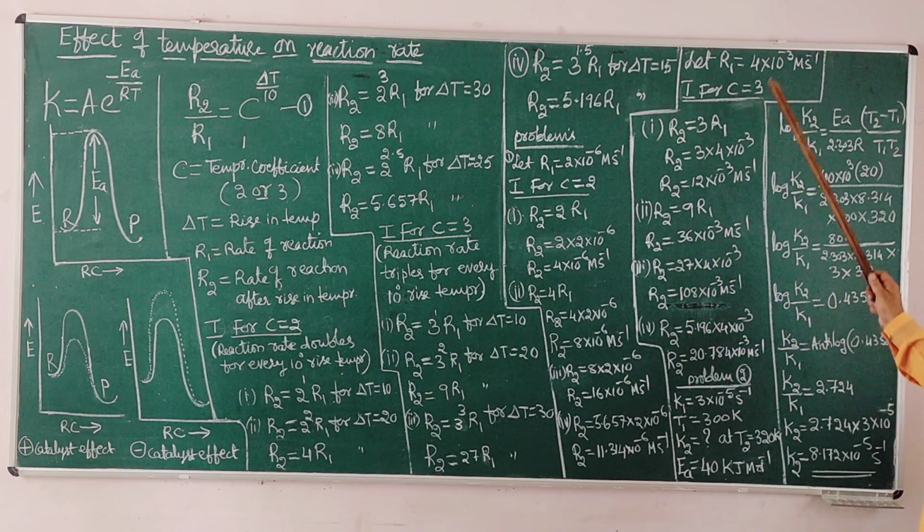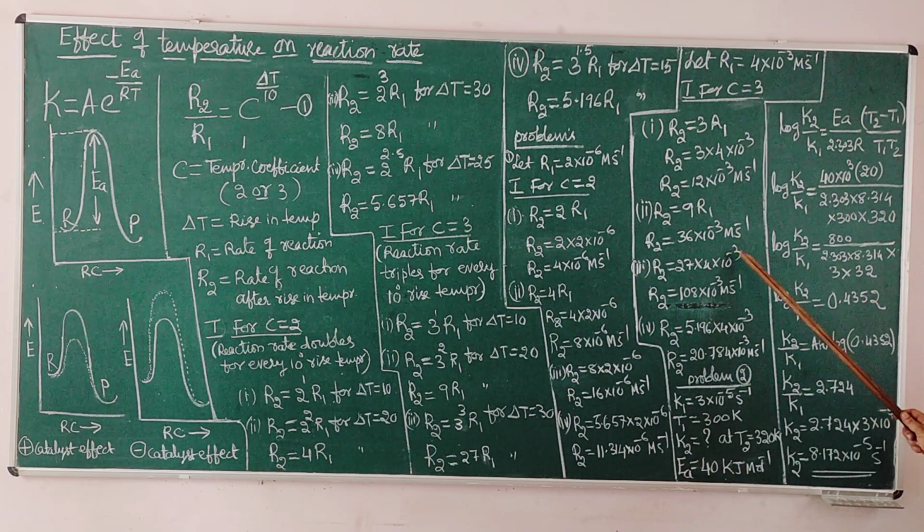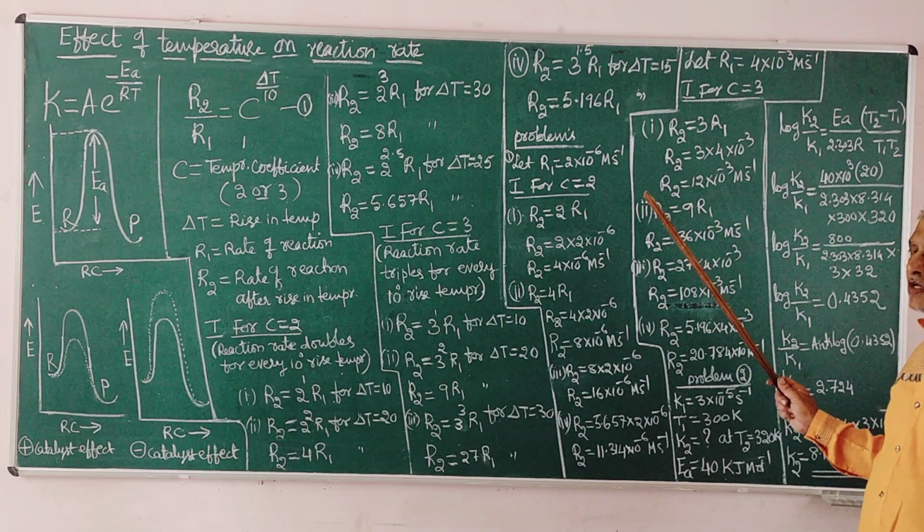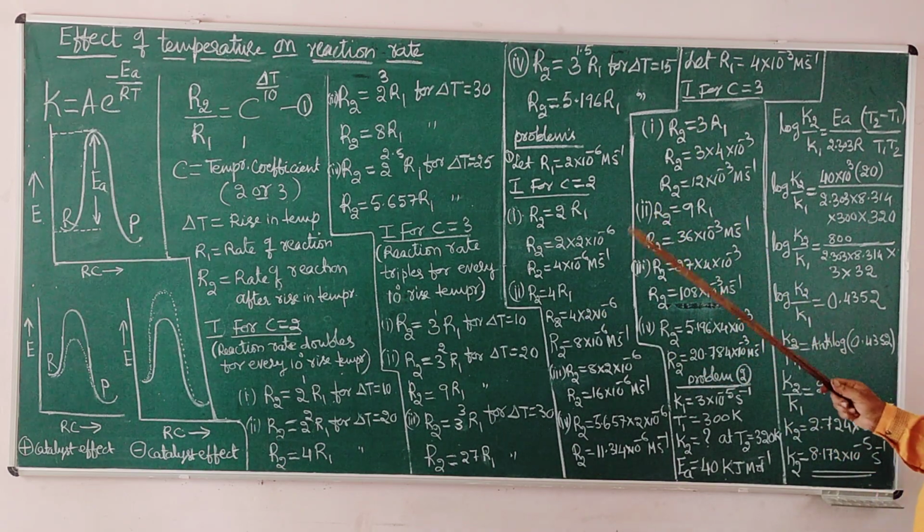That is 9 fours are 36. For a 30 degree rise in temperature, 27 times this. For a 15 degree rise in temperature, this into this. So R2 is equal to this times this, and this is the rate of reaction. So this is a sample of problems. They can set any number of problems.